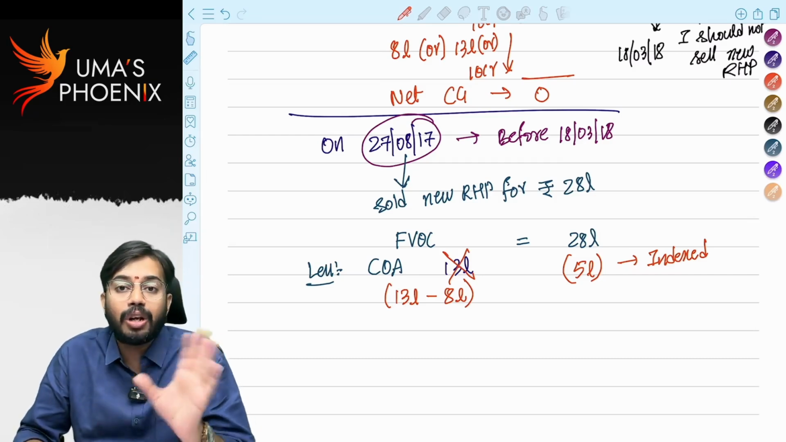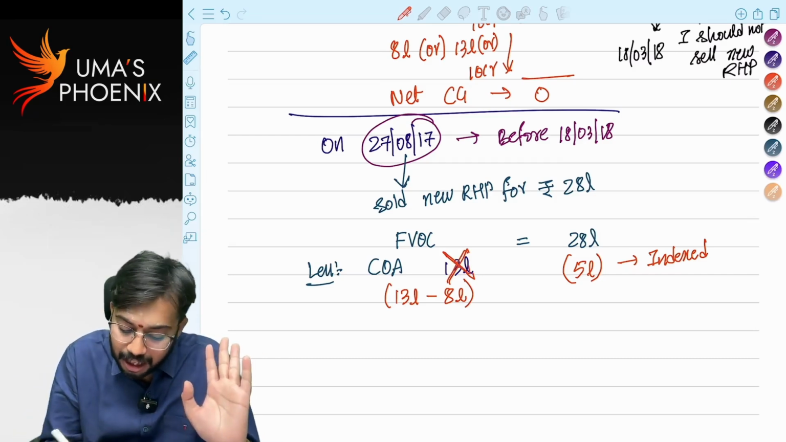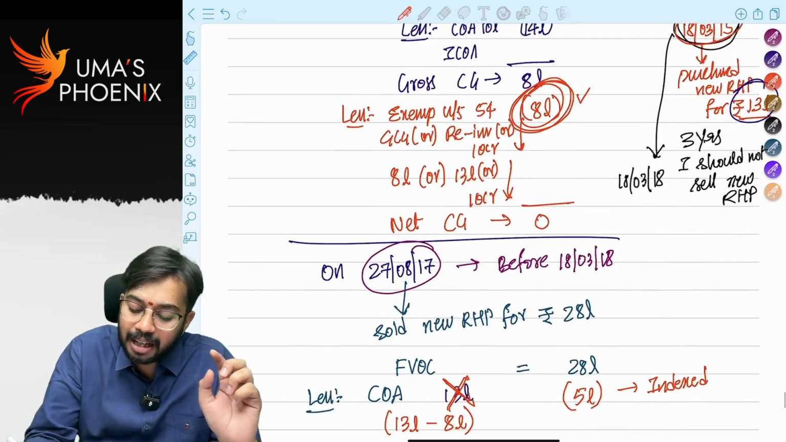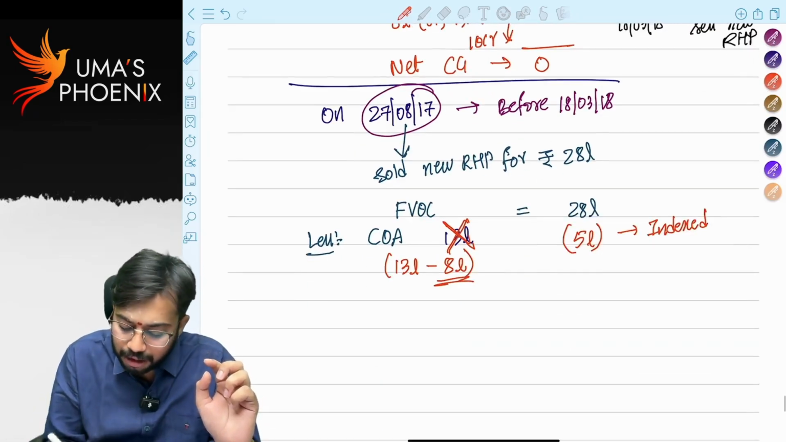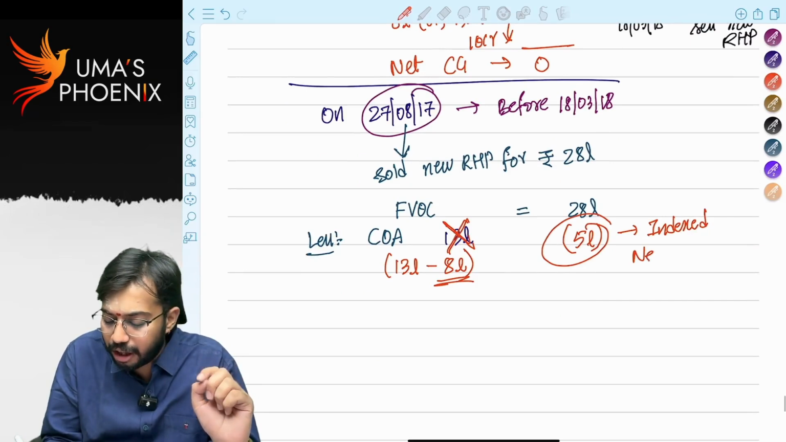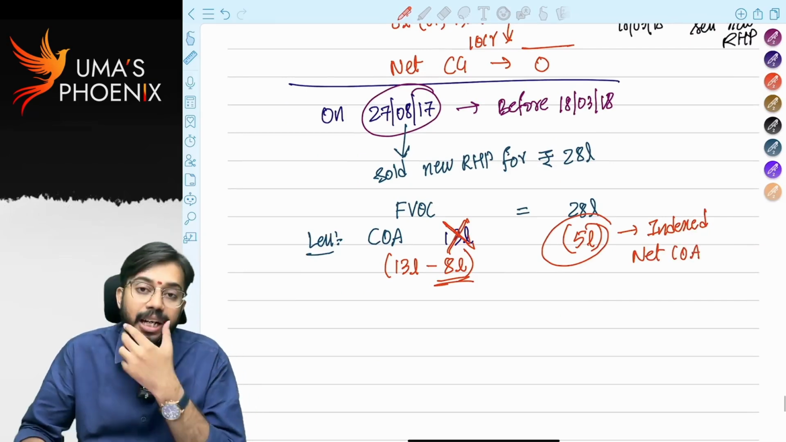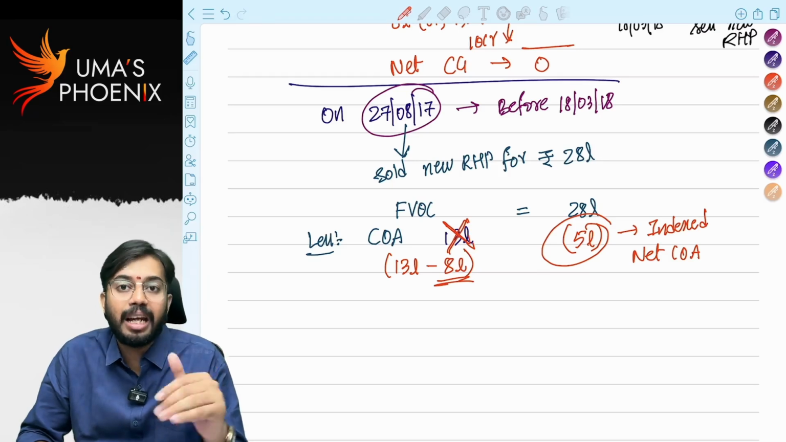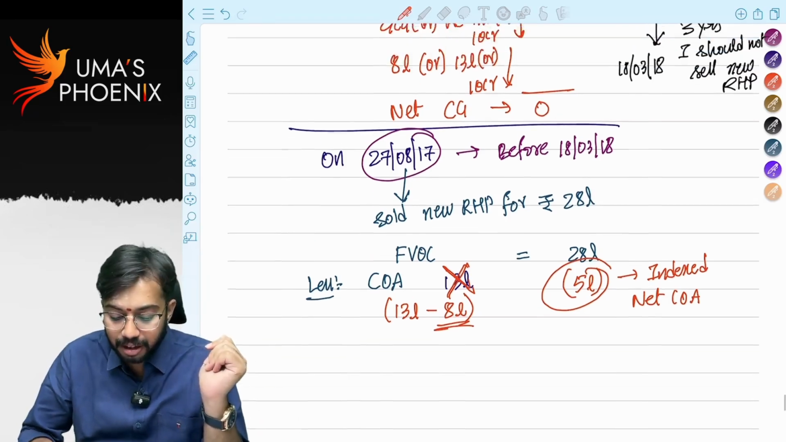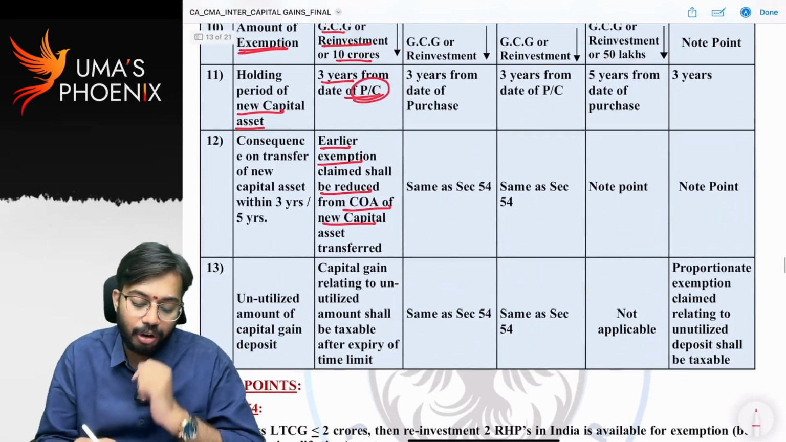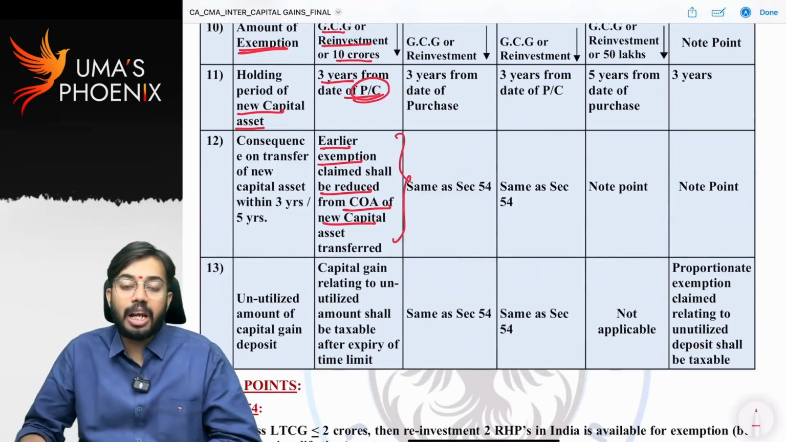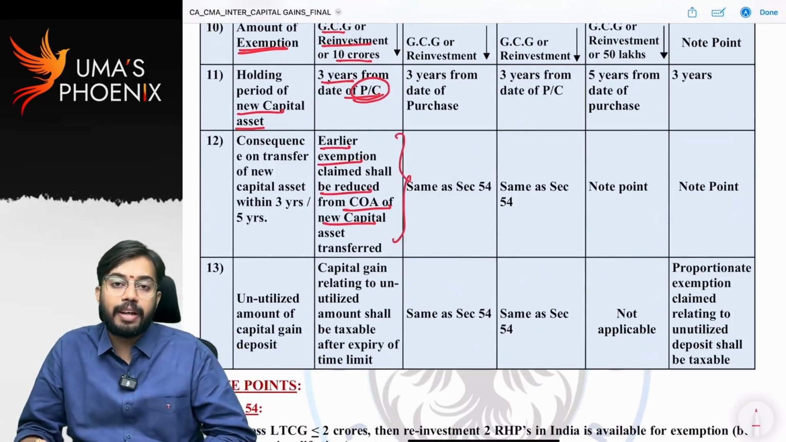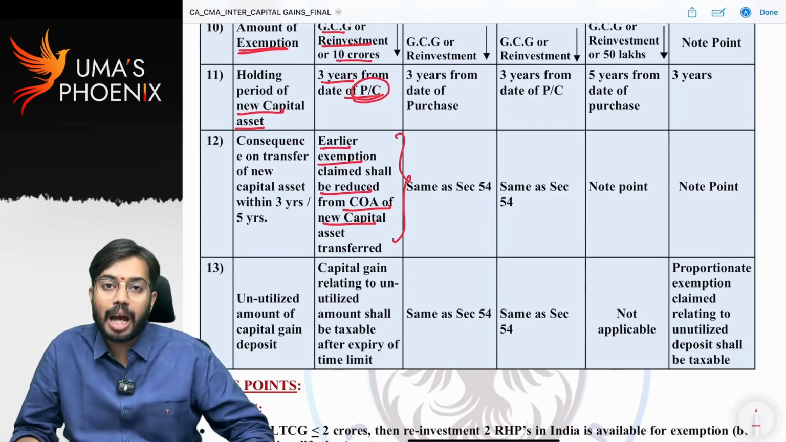Is it clear? Total 13 lakhs is not allowed as deduction. Earlier exemption claimed 8 lakhs will be reduced from cost of acquisition and only net cost of acquisition will be allowed as deduction. If it is long-term capital asset, net cost of acquisition will be indexed. Is it clear? That is the scenario. Consequence is earlier exemption claimed will be reduced from cost of acquisition on transfer of new capital asset.